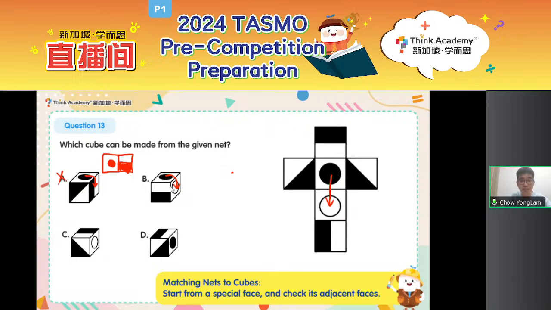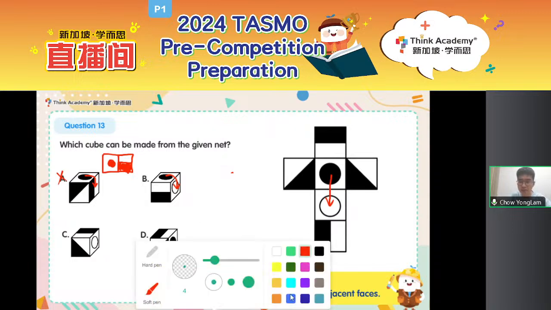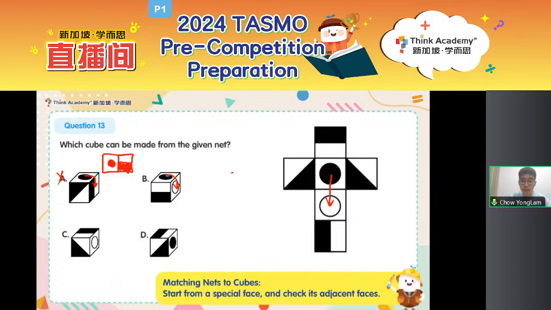Let's just check the front face left, which means from the black circle, I move on to the front. If that's the case, black circle, go to the front. Should I look at direction 1, direction 2, or direction 3? Which direction should I look at if I want to find this face? Type it in the chat below. Somebody says direction 3. Are you sure?